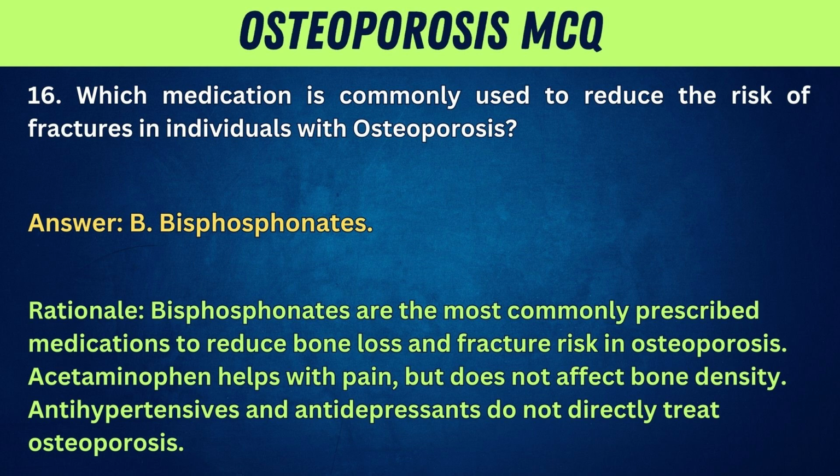Bisphosphonates. Rationale: bisphosphonates are the most commonly prescribed medications to reduce bone loss and fracture risk in osteoporosis. Acetaminophen helps with pain, but does not affect bone density. Antihypertensives and antidepressants do not directly treat osteoporosis.